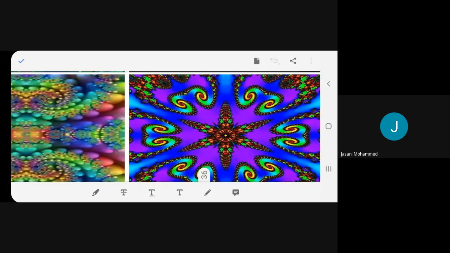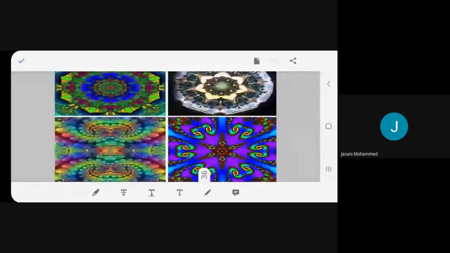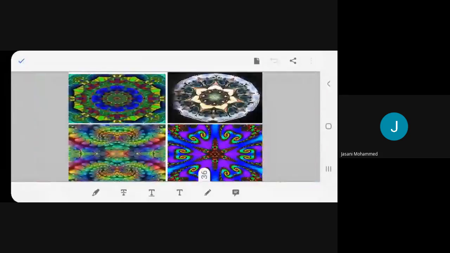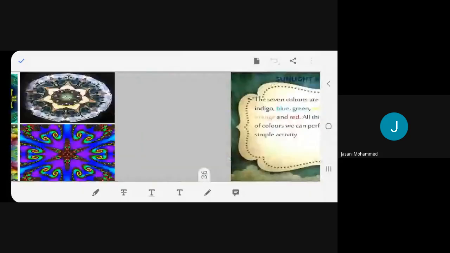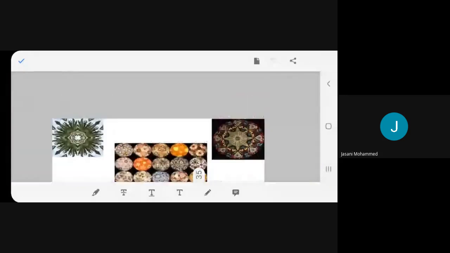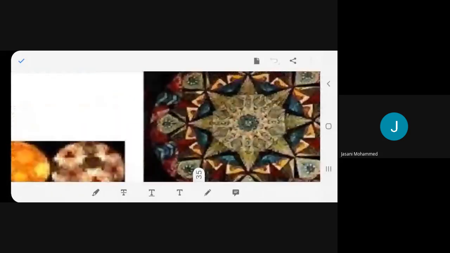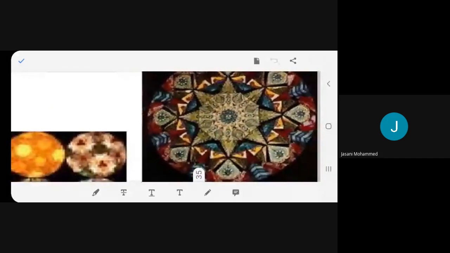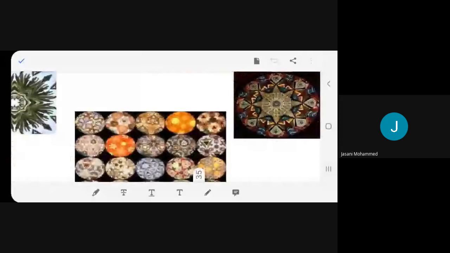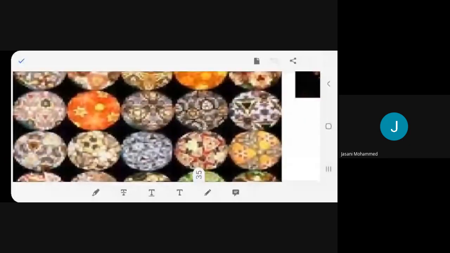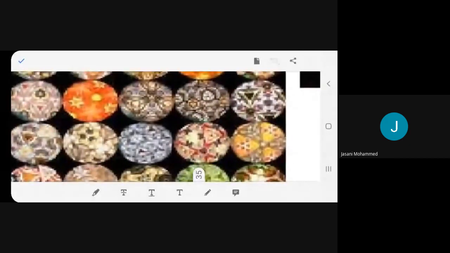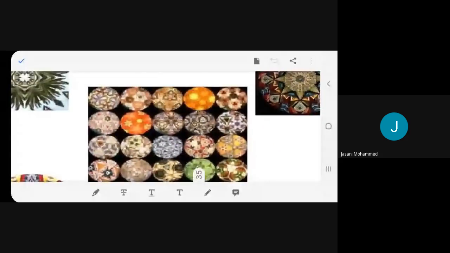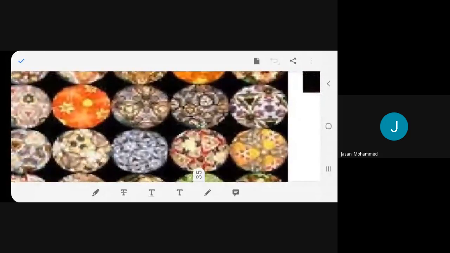This is called a kaleidoscope. This is the most beautiful of all. See this one. And this is the complete pattern. They've assembled one pattern. You don't get everything together, but separately you get.